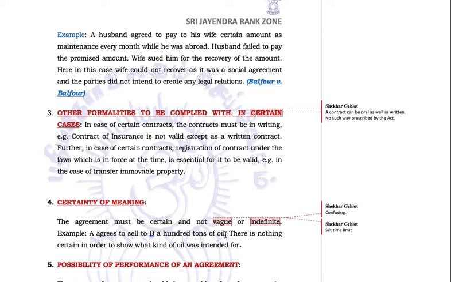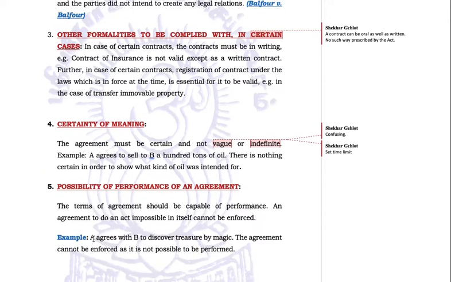Neither is it there, in what time? Okay, it's not indefinite. It doesn't even have a time limit. A ton of oil in what time? By 2 months, by 3 months, by a year, 2 years, 10 years, what? Whenever he wishes to or whenever he asks. No, this cannot be the case.